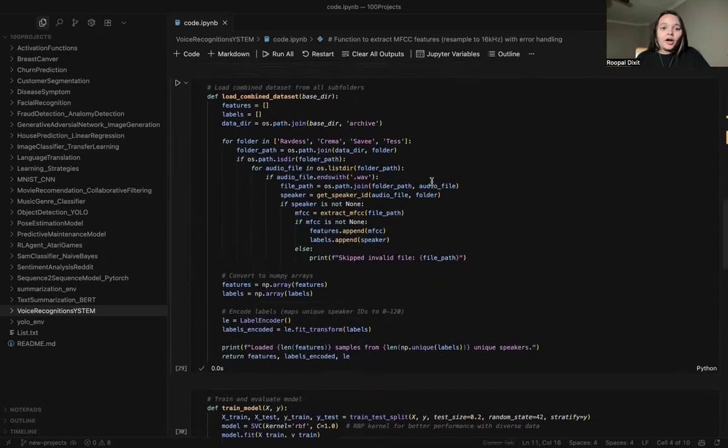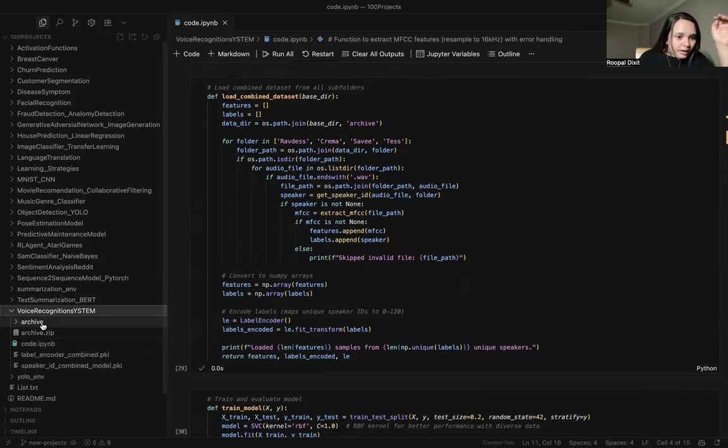And now we will use the combined dataset, and why we did that. This function loads the audio files from the dataset, from the different categories. I will also show you, and this is what the dataset looks like.